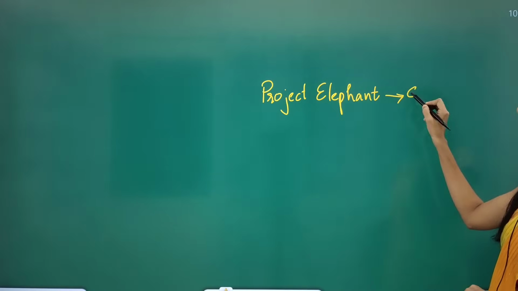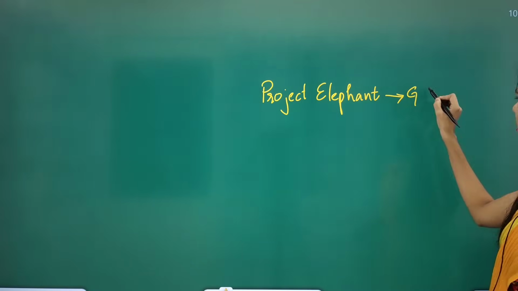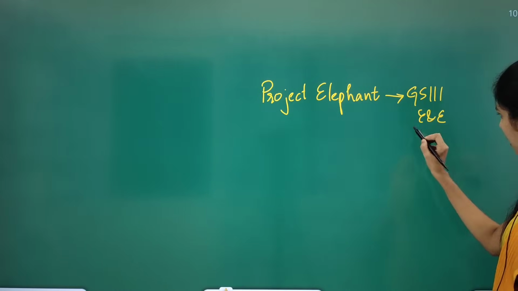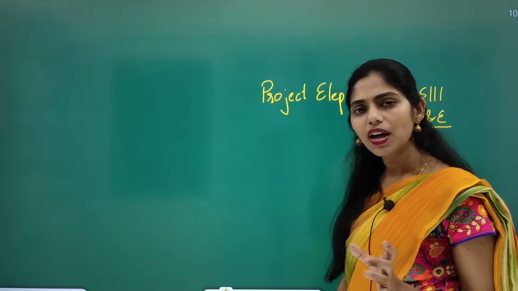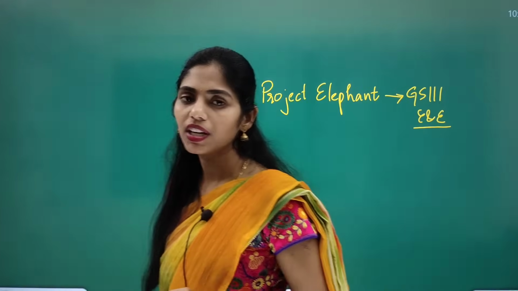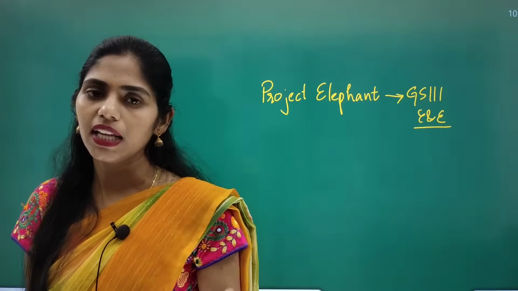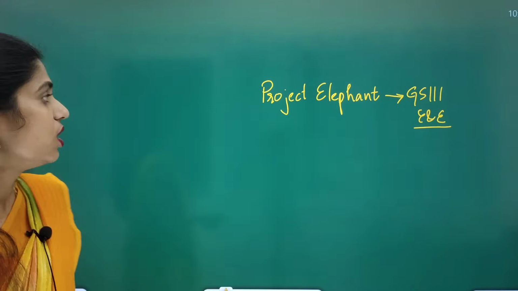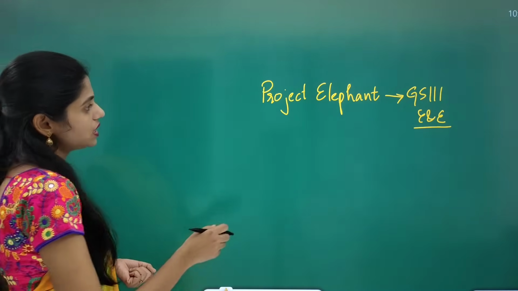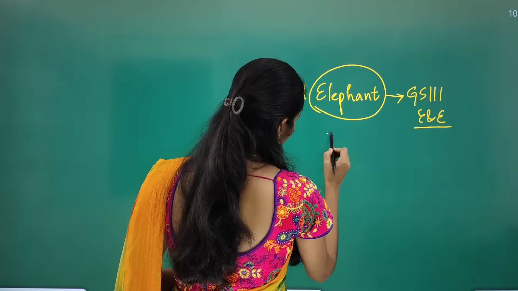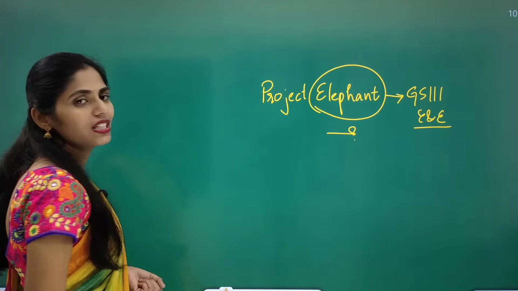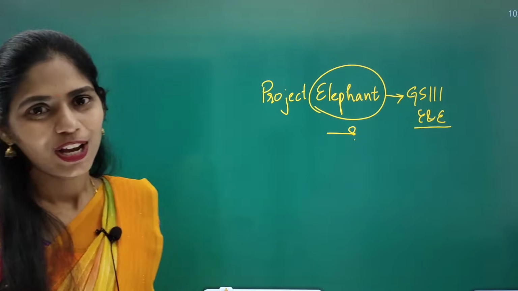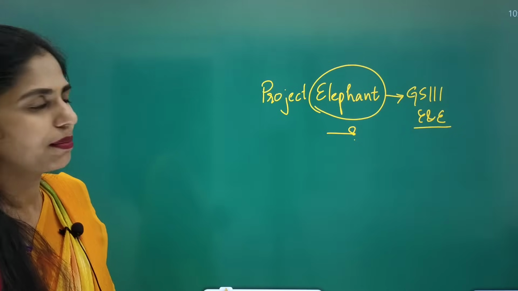This Project Elephant, or elephant conservation, is important for GS Paper 3 under environment and ecology. In environment and ecology, we will be studying different kinds of species like keystone species, umbrella species, and flagship species. You have to know which species the elephant comes under, whether it is a flagship, umbrella, or keystone species. Please let me know your answer in the comment box.